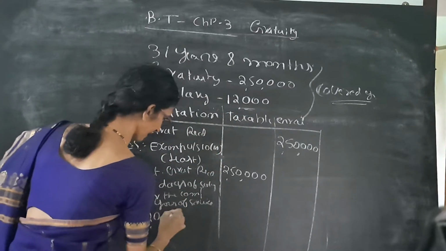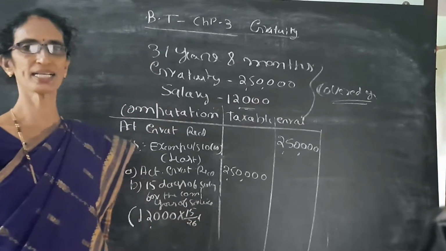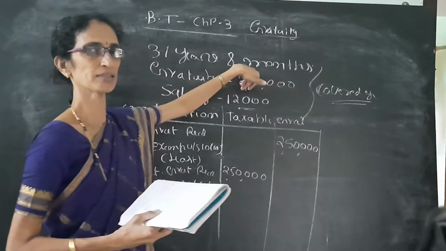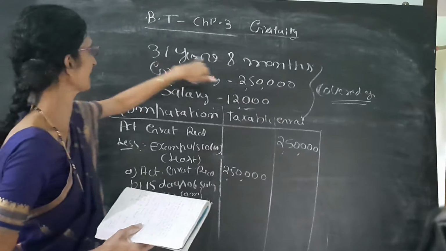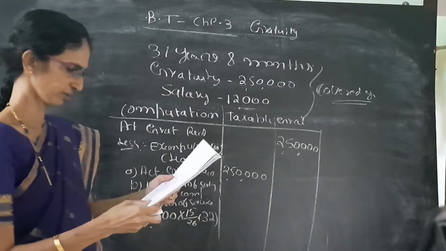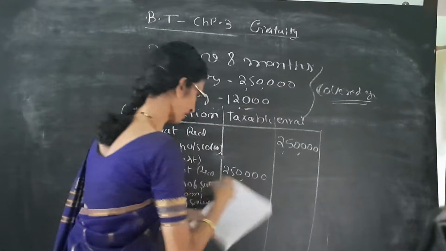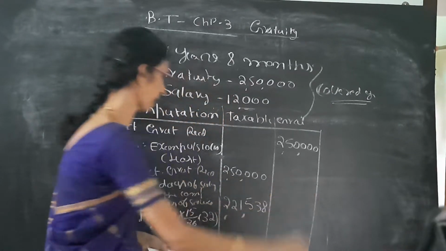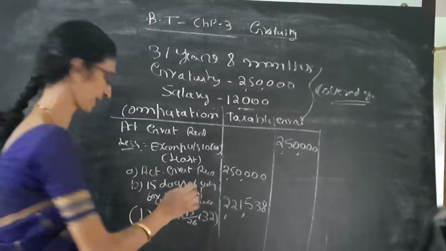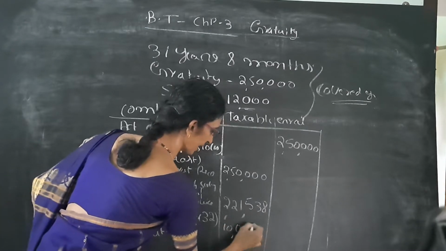So 12,000 into 15 days means 15 by 26. It is given 31 years 8 months. That is more than 6 months 1 day. So 32. We have to round off. So it is 32. So we get 2,21,538. Then third is statutory limit. Statutory limit is always 10 lakh.